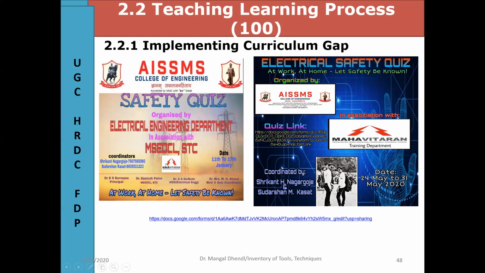And this poster was prepared and approved by MSEDCL also, the small training center. But still I told the students, I want a different poster, because I want to keep this quiz for social media, as students are fascinated with social media, Instagram, Facebook, and we will not keep this poster. I want your photo, because we must focus on putting forward the people who have done the work. So I told the students, I want your photo. I don't know what way you will keep it, but your photo should be there. So nice creative photos, you see the style.